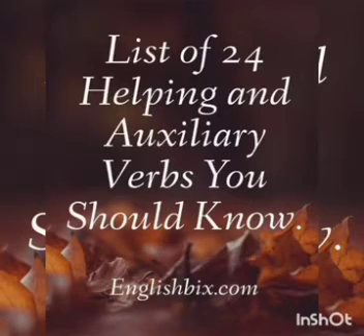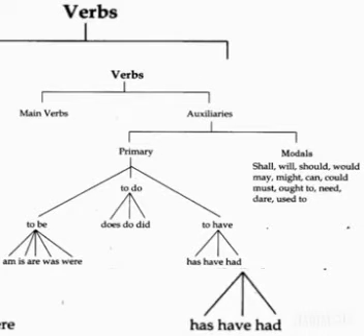There are 24 auxiliary verbs in the English language. Students, you should be very familiar with this chart. Verbs are generally classified into main verbs and auxiliaries. Main verbs, you know, talk about the action, state of being. Auxiliaries are helping verbs. Auxiliaries are divided into primary auxiliaries and modals, which is the main topic you are going to learn today. What are the primary auxiliaries? Am, is, are, was, were, do, does, did, has, have, had. So they are all helping verbs.